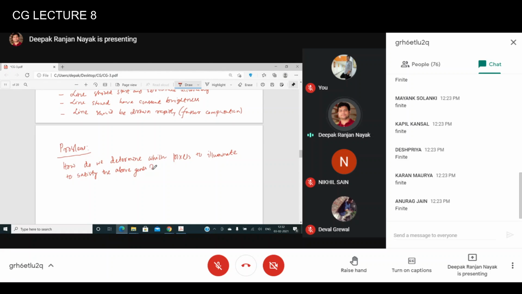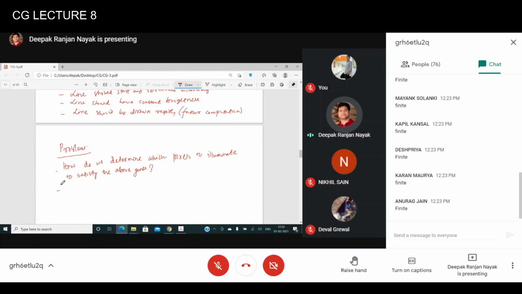You'll have a grid of pixels and a starting point, and then how will you proceed so that we know which pixels will be illuminated, and every goal and characteristic is satisfied altogether? We'll see later on.